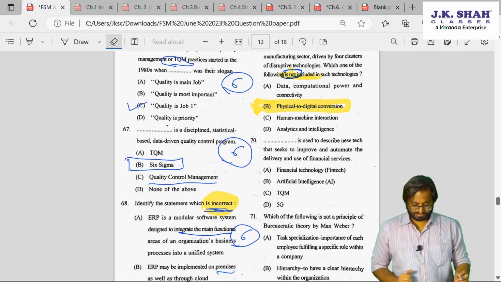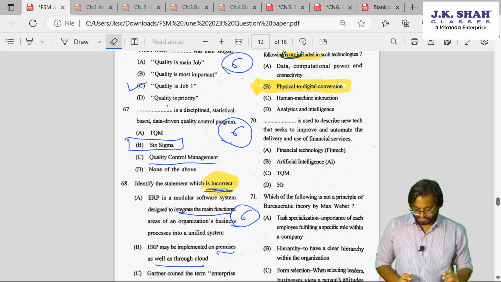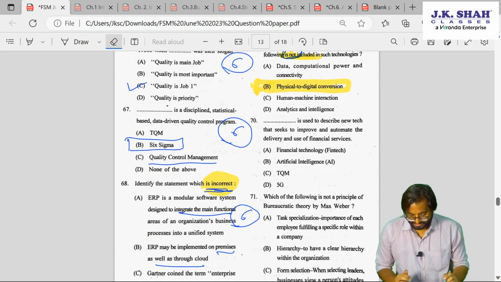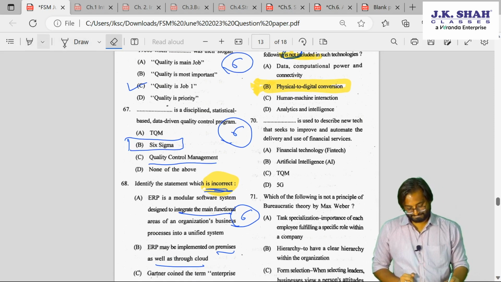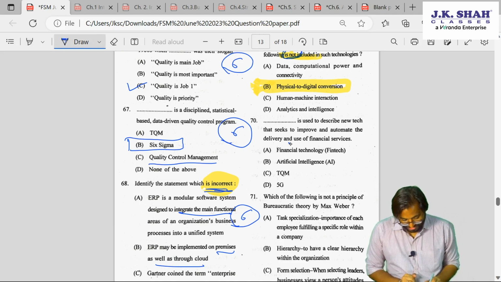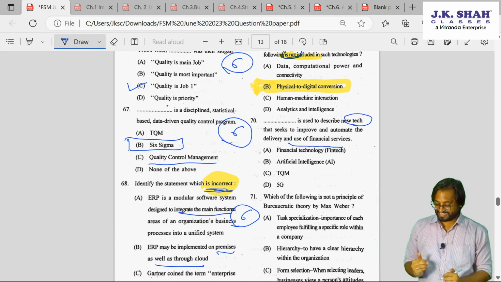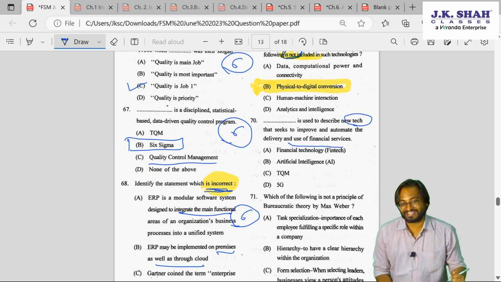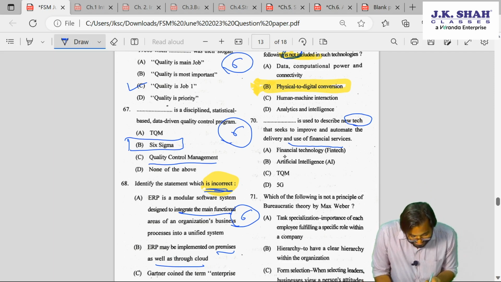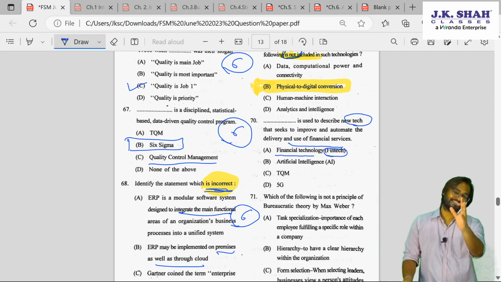Question number 70. Dash is used to describe new technology that seeks to improve and automate the delivery and use of financial services. Think guys, the answer is right in front of you. Is it 5G? Is it TQM? Is it AI, artificial intelligence? Or is it financial technology, fintech? Think guys, the answer is right in front of you.